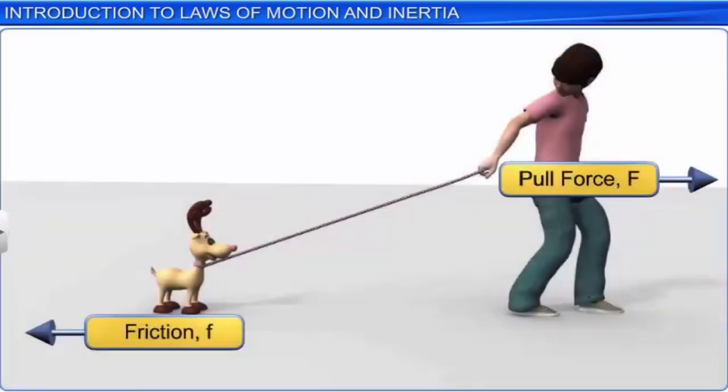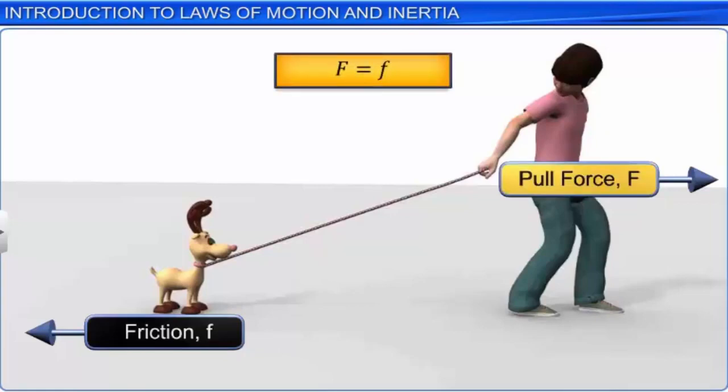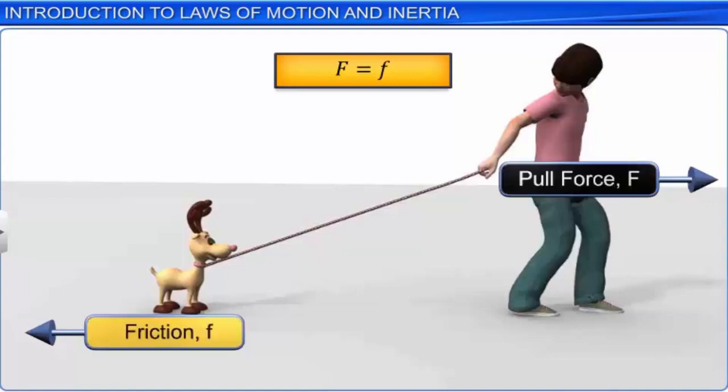However, if you carefully analyze the external forces acting on the toy, you will find that the pull exerted by the boy is actually equal and opposite to the frictional force between the toy and the ground, which is again an external force.